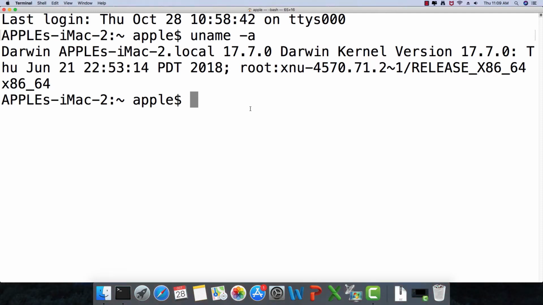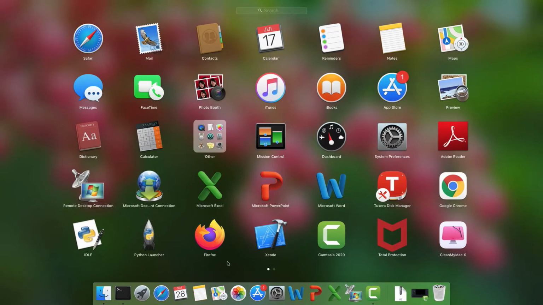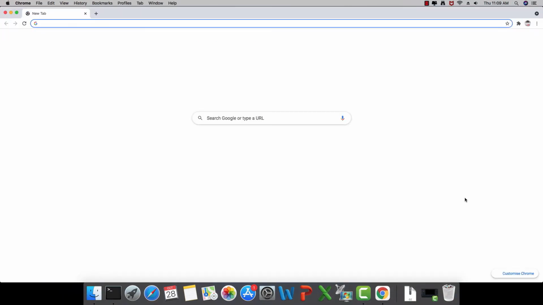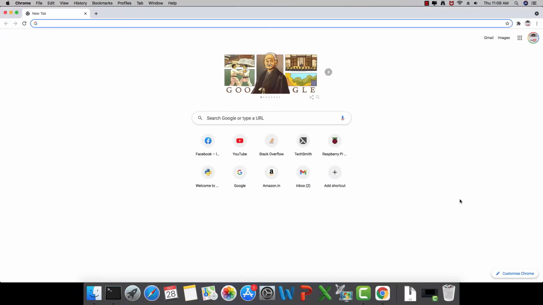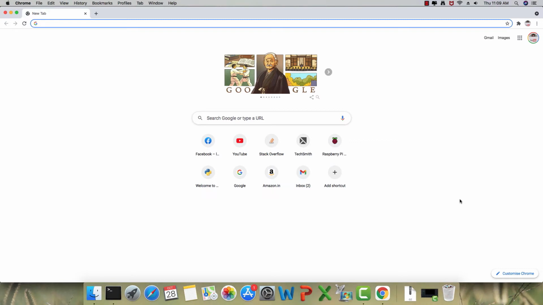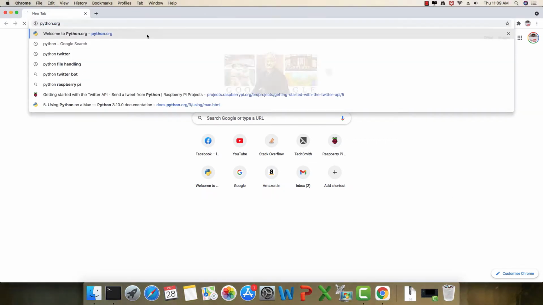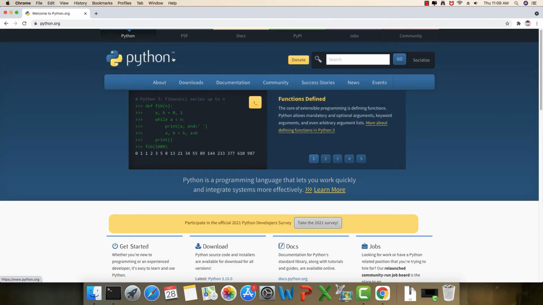Now let us go ahead and install Python 3 on this Mac OS computer. So for that, I'm going to open the web browser. Here I have Google Chrome installed, so I'm just going to go ahead and open it. And I'm just going to say python.org. And it is going to take me to Python's homepage.